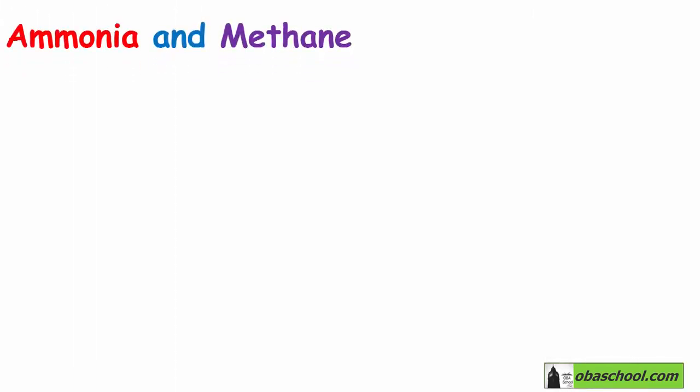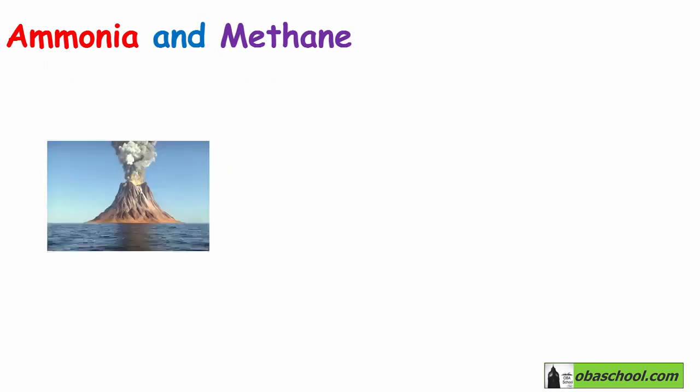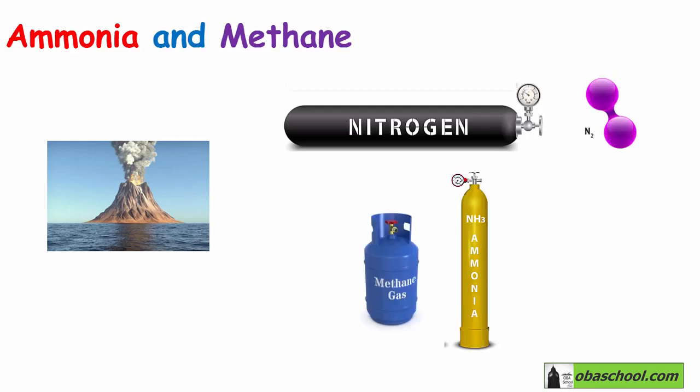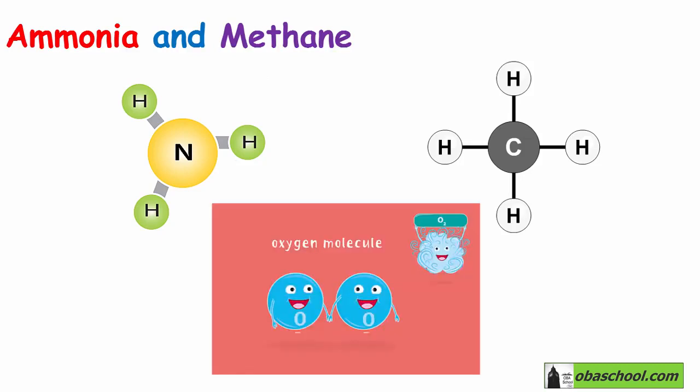In this tutorial, we will talk about ammonia and methane, NH3 and CH4. Volcanoes also produced nitrogen gas, N2, which gradually built up in the early atmosphere. And there may have also been smaller proportions of methane and ammonia gases. Actually, any methane and ammonia found in the Earth's early atmosphere reacted with the oxygen.